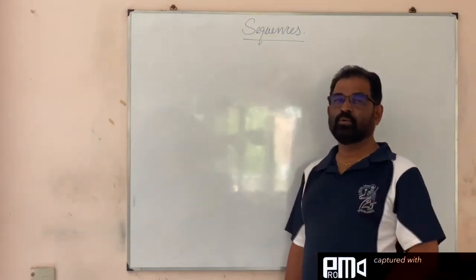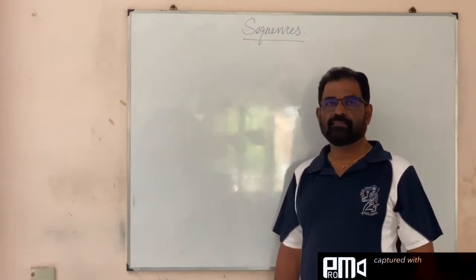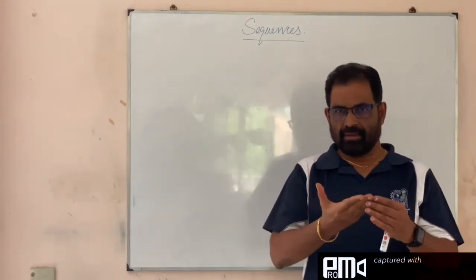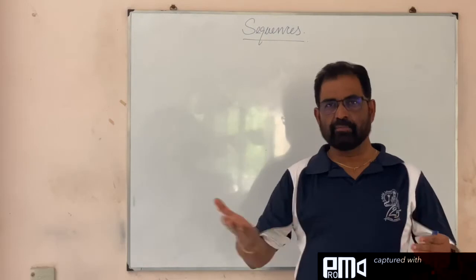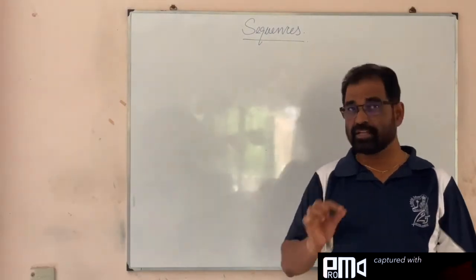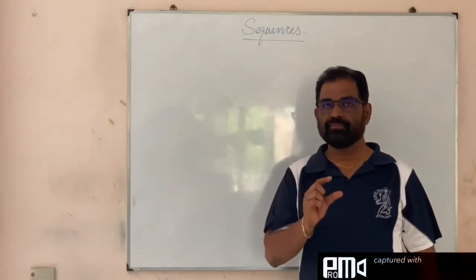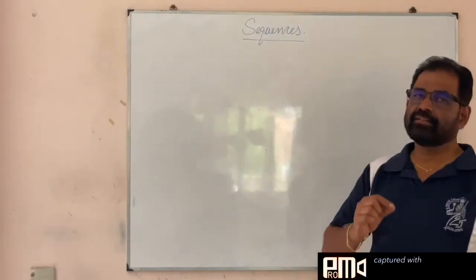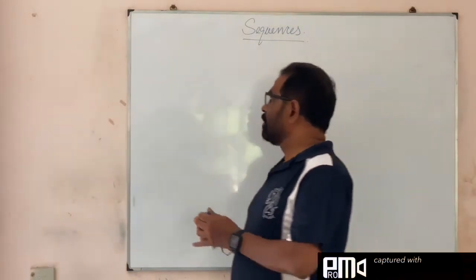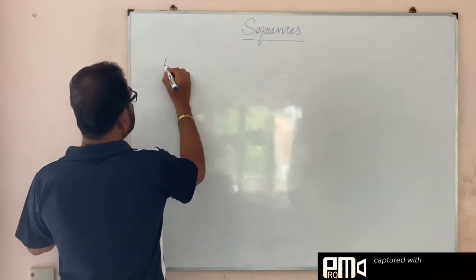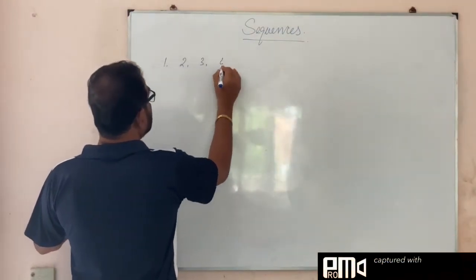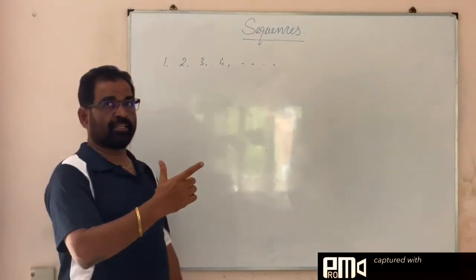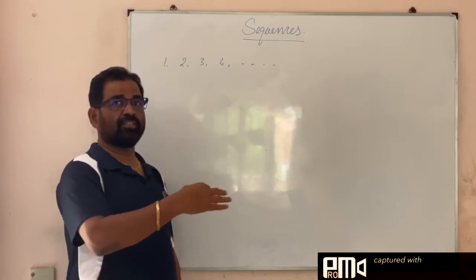What are sequences? Or what is a sequence? A sequence, simply we can say, is an arrangement of numbers, and the numbers will follow some pattern. You can identify that the numbers will follow some pattern. An easy example: we can take the set of natural numbers. It starts with 1. See, 1, 2, 3, 4, it goes on. Some pattern is there. Here you can guess or identify what is the next number.